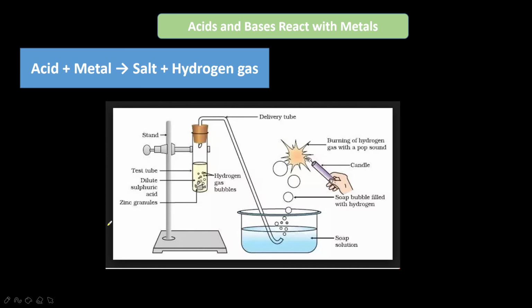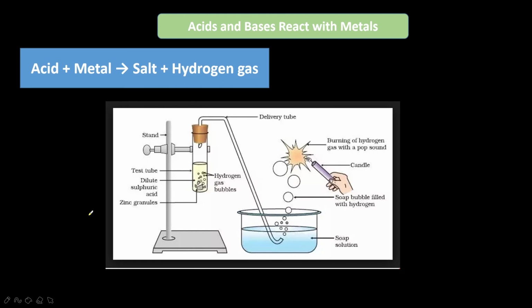So next, to understand concentrated acids and dilute acids: a concentrated acid is one which contains the minimum possible amount of water. A dilute acid is one which contains much more water in it.